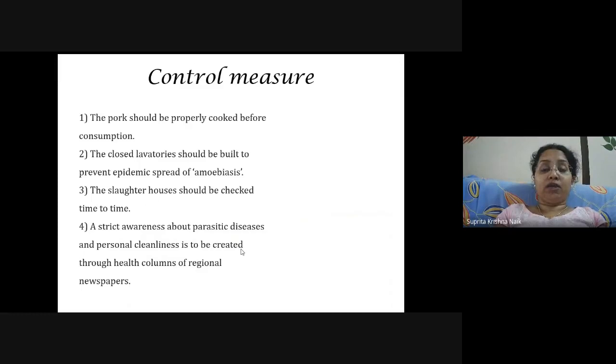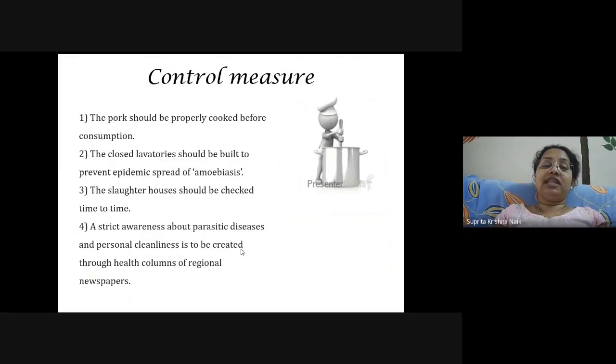What are the control measures? Now we know what the disease is and what are the pathogenicity caused by these tapeworms, but now we also need to know the control measures. Talking about that, the first thing is the pork should be properly cooked before consumption. That is, you should always see to it that the pork which you are cooking is cooked very well, so that there is no chance of these bladder worms or the cysticercosis larvae entering into the human body system.